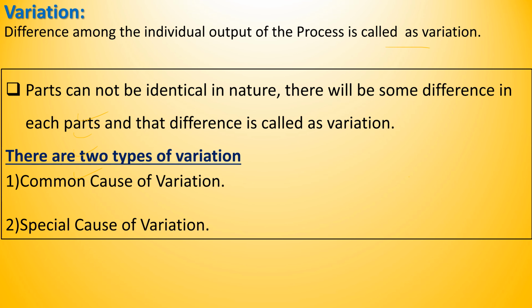Today we will discuss about variation. Let's understand the definition. Difference among the individual output of the process is called as variation. As we know that we can't produce two parts in identical nature. There will be some difference, and that difference is called as variation. There are two types of variation. One is common cause of variation. Second one is special cause of variation.